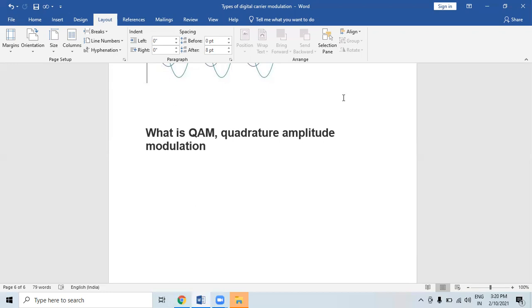So this is about QAM. Now, in the modulation process, two signals are used, namely the modulating signal and the carrier. The modulating signal is nothing but the baseband signal or information signal, and the carrier is a high frequency sinusoidal signal. In the modulation process, some parameter of the carrier wave, such as amplitude, frequency, or phase, is varied in proportion with the modulating signal.